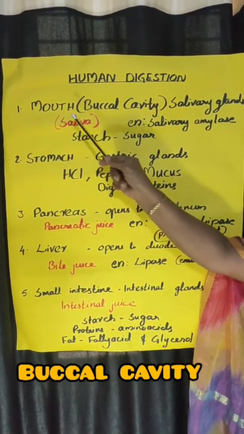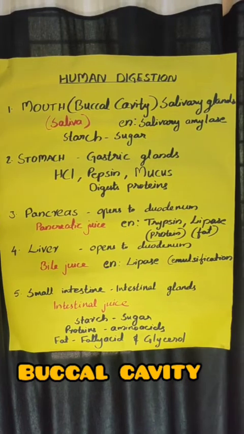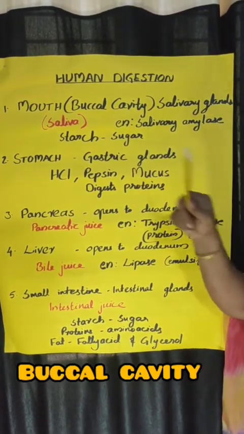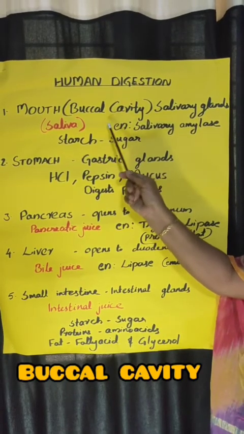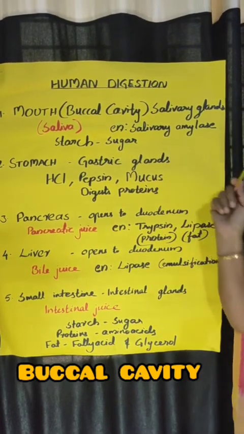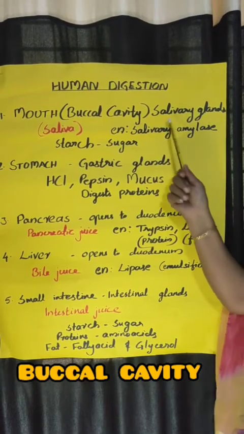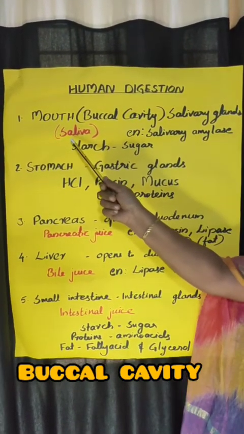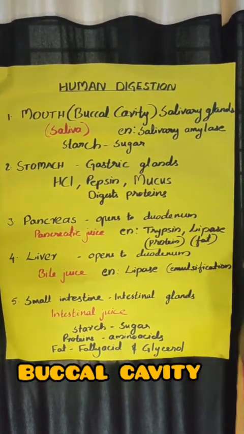When we open the mouth, we can see a hollow cavity inside. That hollow cavity is called the buccal cavity. And inside the buccal cavity, there are salivary glands. These salivary glands are very important because they produce saliva. You know what saliva is?